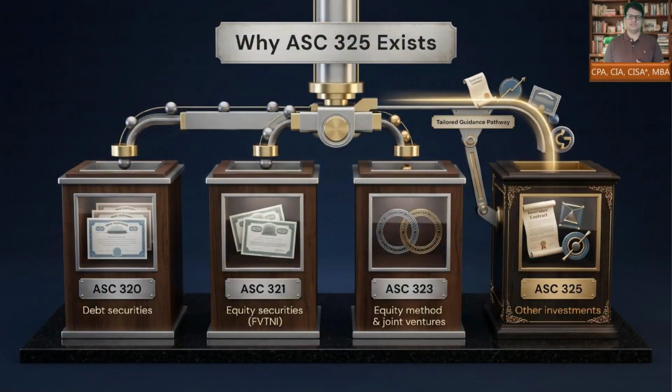ASC 325 exists because investment accounting is not one single box. Debt securities go to ASC 320, equity securities go to ASC 321, and equity method investments go to ASC 323. But some arrangements still do not fit those main categories. That is where ASC 325 steps in. Think of it as the specialized room in the accounting building, not the storage room, dear students and scholars, but the room where special investment arrangements get proper rules.